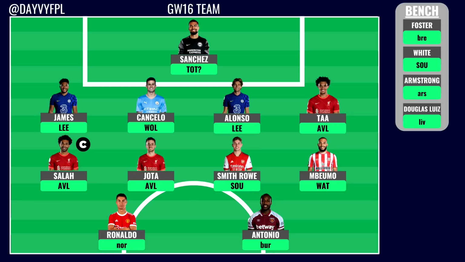But going on to my starting 11, and with Sanchez, I've mentioned a question mark with his fixture because I do think this fixture will be postponed, and therefore I won't have a goalkeeper, which is a little bit worrying at the current moment. I guess a way I could see it is that this will be a transfer for a -2 if I take a hit, because he doesn't have a fixture at all.